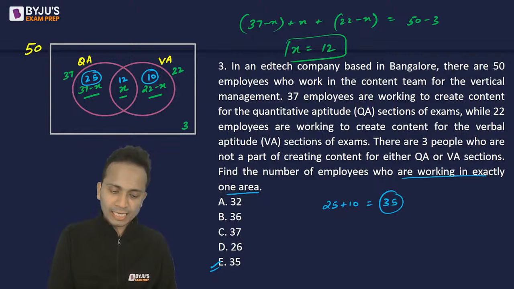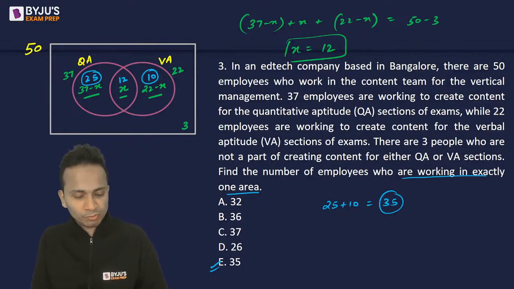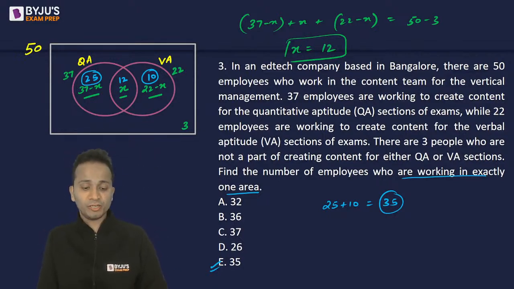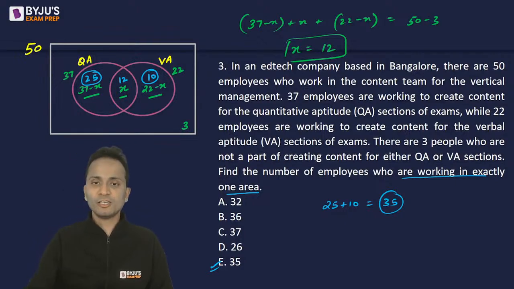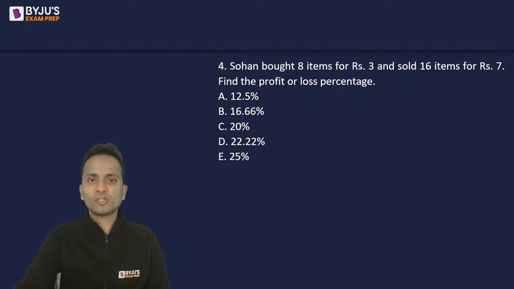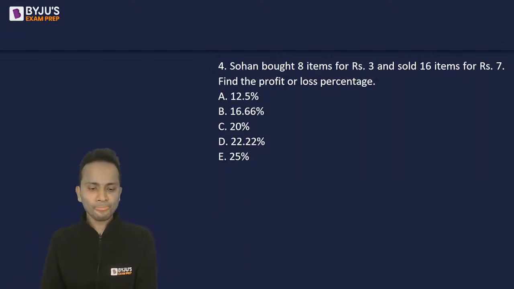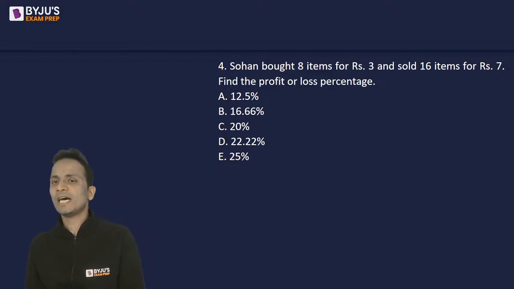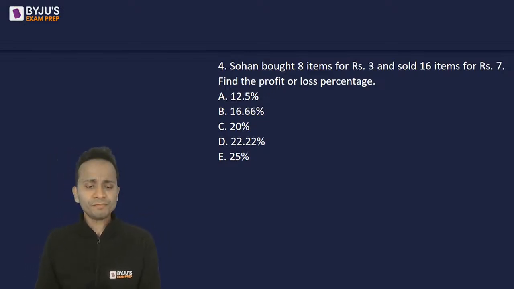Okay, I can see that Sneha, Rahul, Asmita, Anjali, Harshad, 5 of you have given a correct answer of question number 3. So yes, the answer is 35. Let's look at question number 4. Sohan bought 8 items for rupees 3 and sold 16 items for rupees 7. Find the profit or loss percentage.